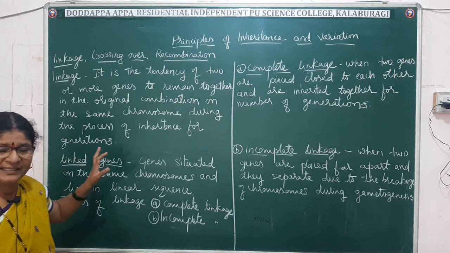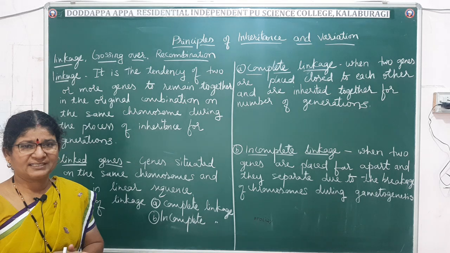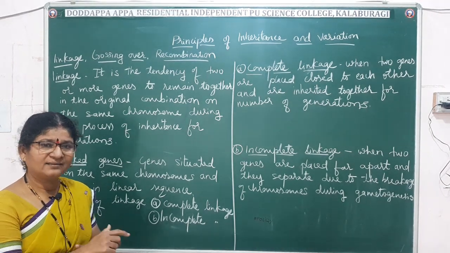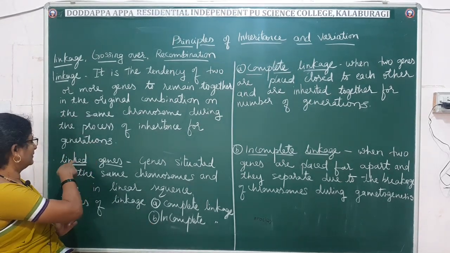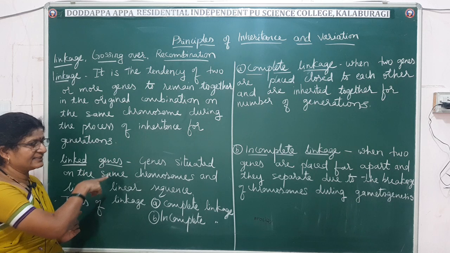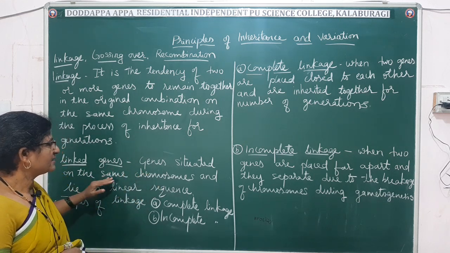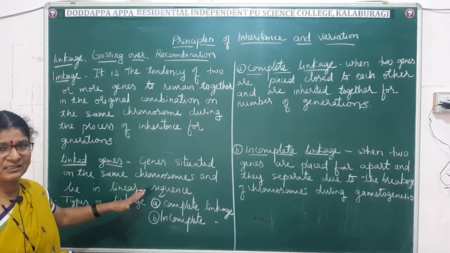What do you mean by linkage? It is the tendency of the genes to remain in the same combination when they are present on the same chromosome. That is called linkage. And then linked genes: these are the genes which are situated on the same chromosome, and they lie in a linear sequence.